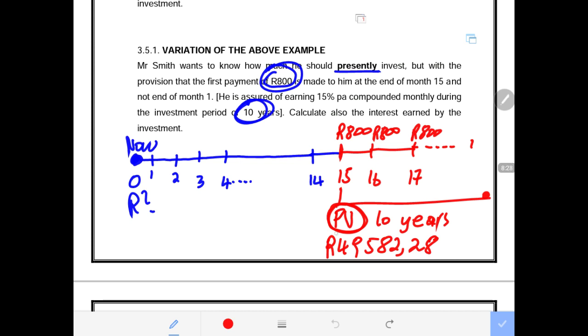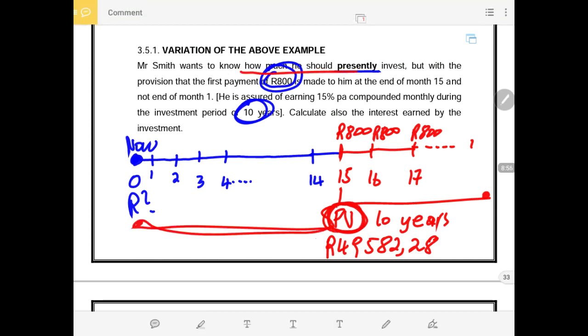Now if we have this present value here, which is the present value of all these future withdrawals of 800, then this present value needs to go down there to the beginning of the period. So now this present value is no longer a present value. It is the future value of the amount that was here in the beginning, because the question said how much must be invested presently.